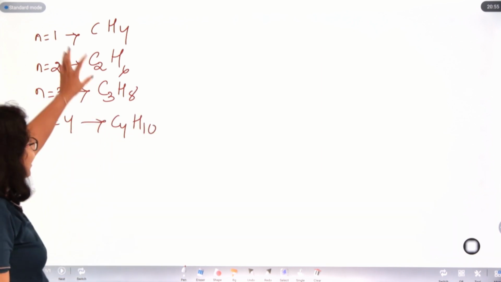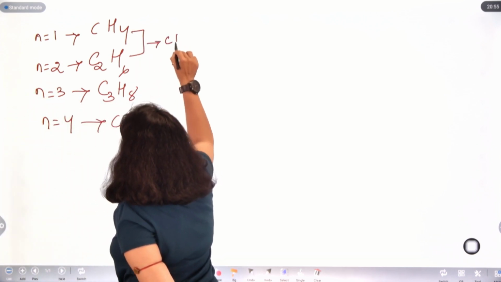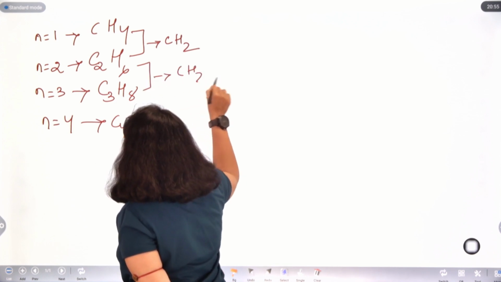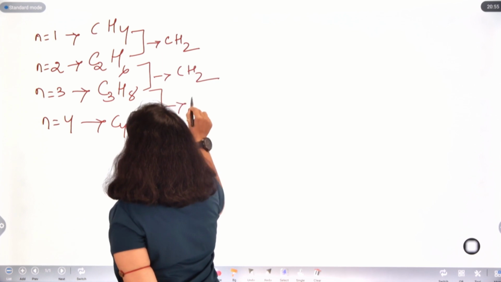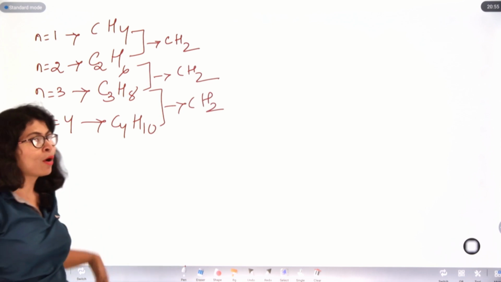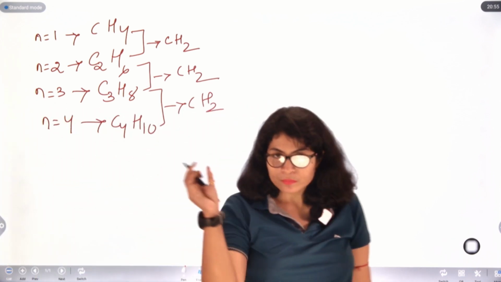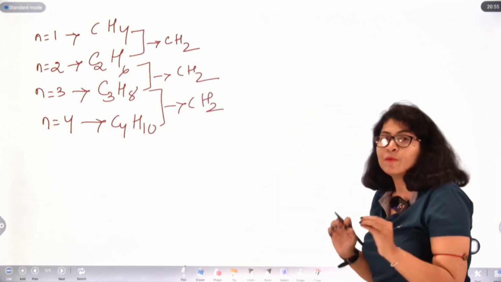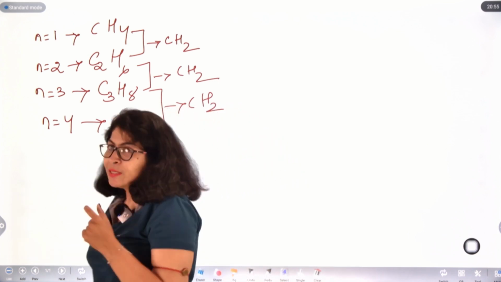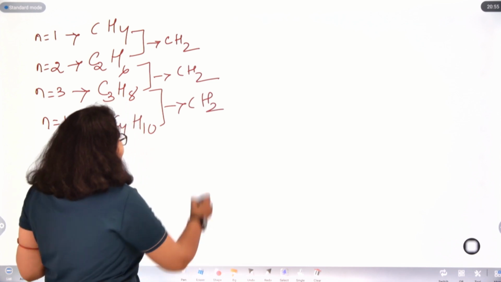So if I compare these, all these groups have a difference of a CH2 group. This trend continues throughout the series of alkanes. You continue increasing the value of N, and all the alkanes will differ by a CH2 group. If you want, you can try and see. So, basically, all the alkanes differ from one another by a CH2 group.